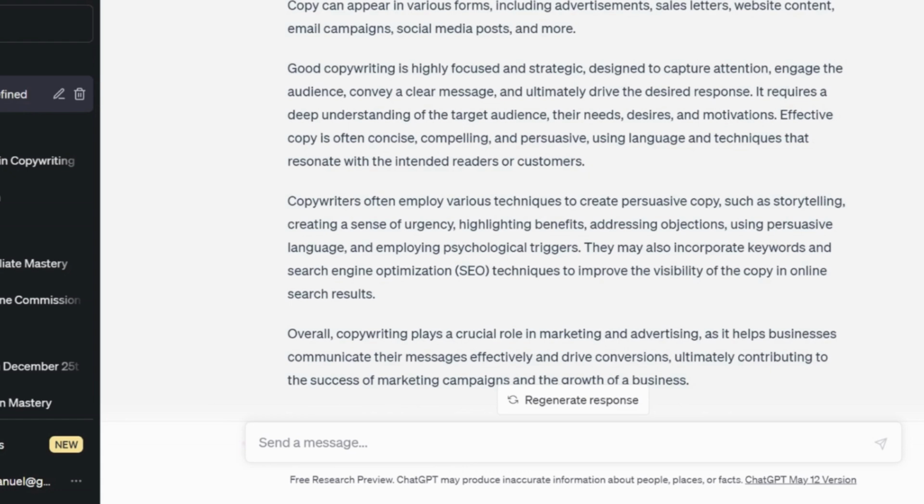Copywriting helps businesses to effectively communicate the message and information of their products, and drives conversion to generate traffic and leads that will make them purchase that product.